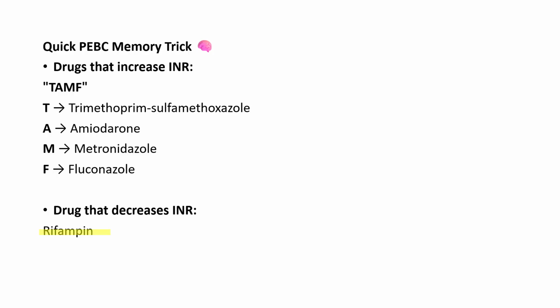Possible question: which drug decreases the INR? Rifampin is a drug that decreases the INR. Possible question on trimethoprim sulfamethoxazole: a drug that inhibits the metabolism of warfarin, leading to an increase in the INR. Okay, so that is trimethoprim sulfamethoxazole. So these are the possible questions on which drugs are going to increase INR and decrease INR.